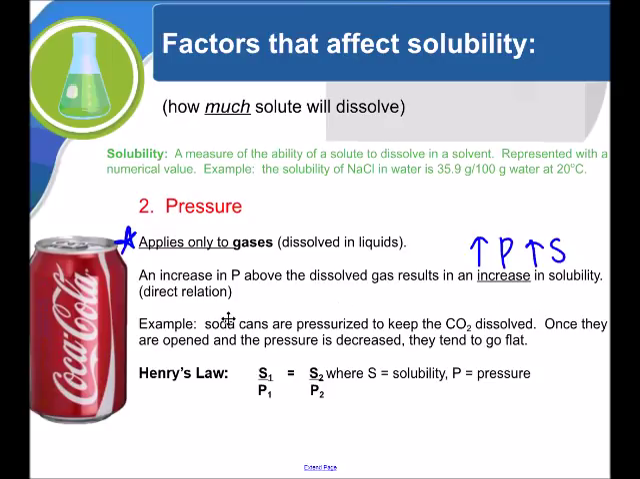That's why your Coke can is pressurized. They have an increase in pressure, which will keep all of that carbon dioxide in solution. So increase the pressure, we increase solubility. We can determine this relationship with Henry's law. The solubility in the beginning divided by the pressure in the beginning will be equal to the solubility at the end divided by the pressure at the end.